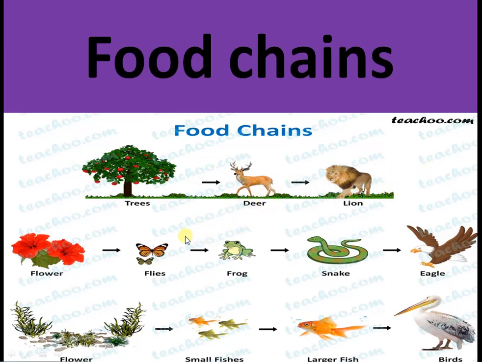A food chain is a series of steps that shows how each living thing gets its food. Food chains move in one direction, where a producer is eaten by a primary consumer, a primary consumer is eaten by secondary consumers, and so on. There are various food chains in nature. A food chain also exists in water. Such a food chain is called an aquatic food chain.